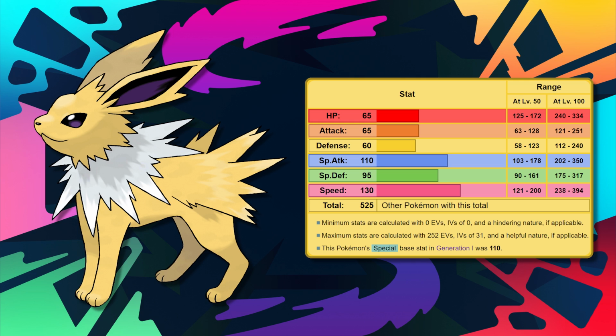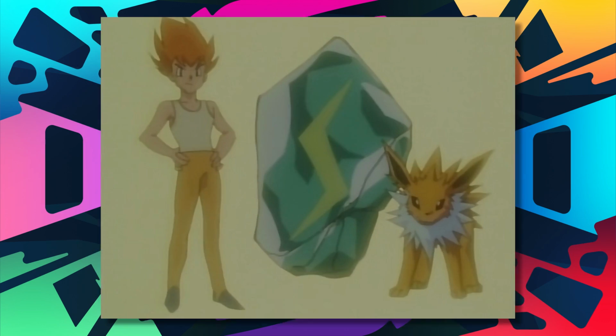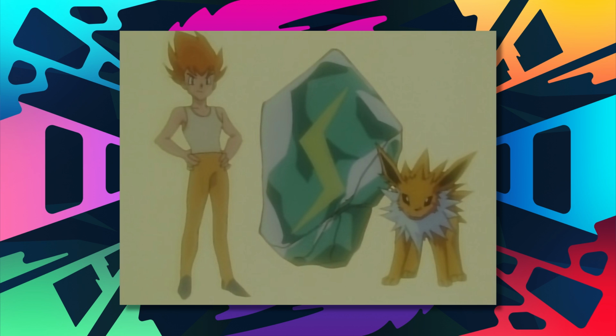is trying to do. The rest of its stats are all in the 60s, aside from its special defense, which is 95. 95 isn't bad, but Jolteon is not a wall by any means. Its best ability is by far Volt Absorb, being able to absorb any electric attack it gets hit with and recover HP. Lastly, hopping into the anime, Jolteon is really only owned by one special trainer, being Sparky, whom debuts in the Battling Eevee brothers.